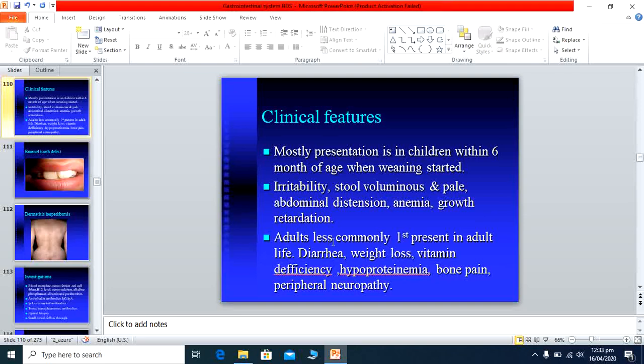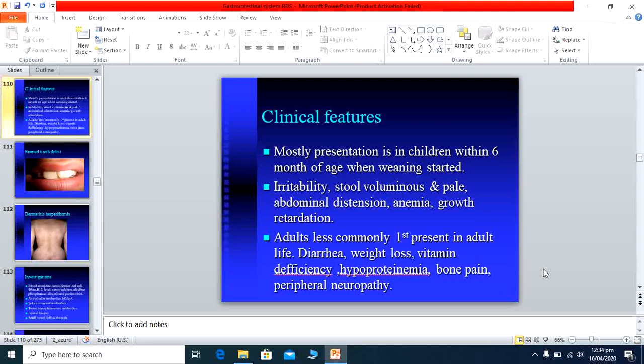Sometimes it presents in adults, but very less commonly. The patient has the start of disease in adult life, but the symptoms are the same. They may have diarrhea, weight loss, vitamin deficiency, hypoproteinemia, and bone pain, because all these are nutritional deficiencies in the patients. Bone pain is due to vitamin D and calcium deficiency. Peripheral neuropathy occurs because B12, folic acid and all B complexes are not absorbed, so patients have neuropathies in the body.